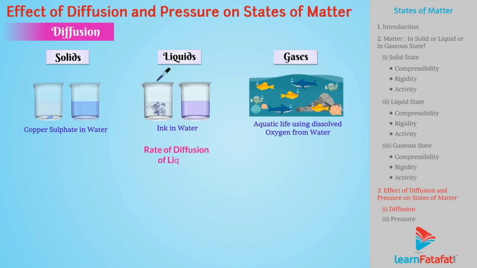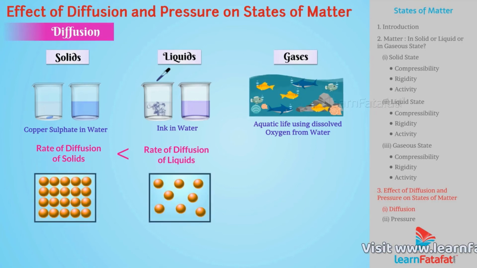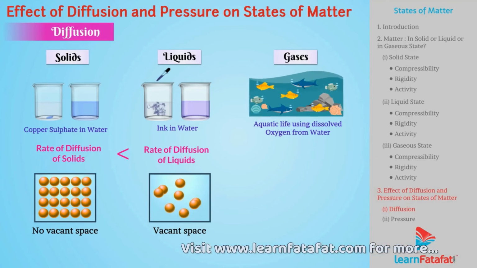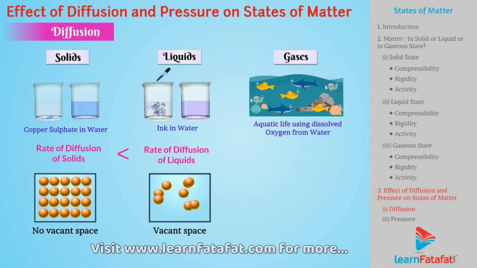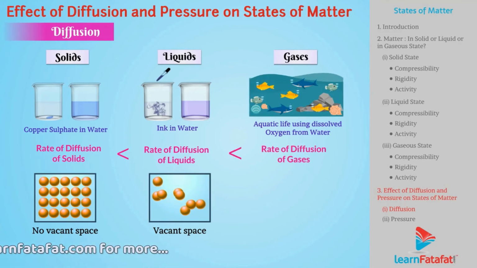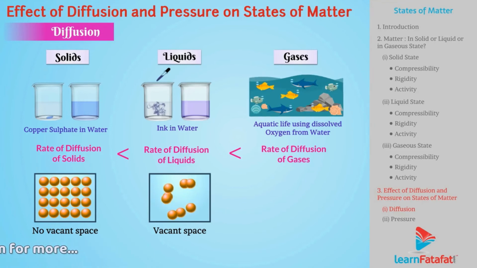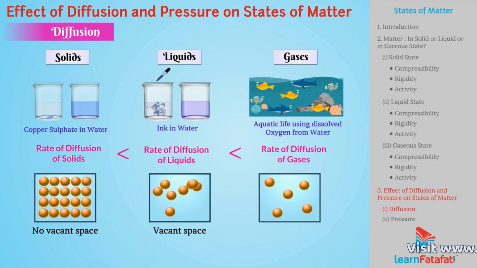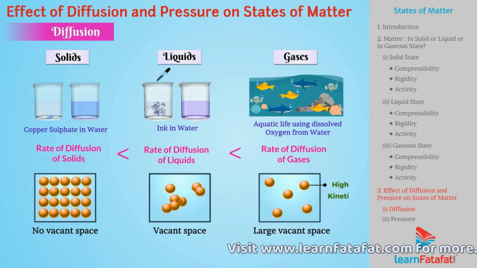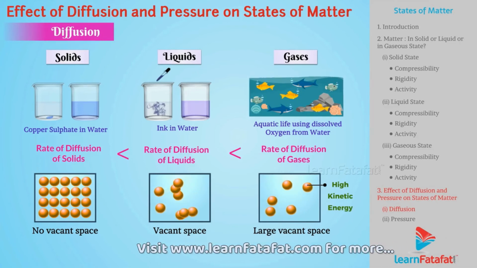Rate of diffusion of liquids is higher than that of solid. This is because liquids have more vacant spaces and can move freely in comparison to solids. Interestingly, rate of diffusion of gas into a gas is fastest as compared with rate of diffusion of solids and liquids. This is because gas particles have large amount of free spaces among them and possess high kinetic energy, which leads to perform faster motion.